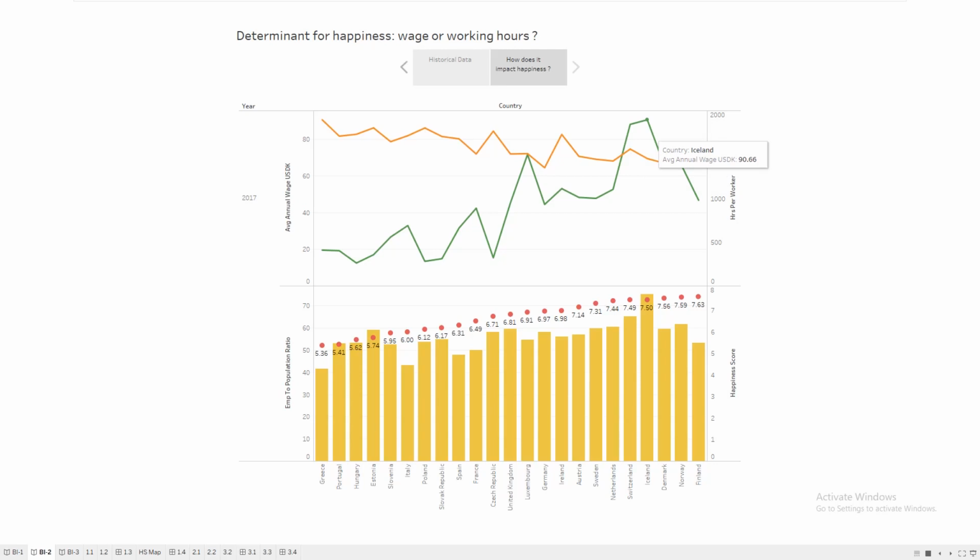So it can be concluded that fewer working hours and a high average annual wage can contribute to the happiness of the countries. In this analysis, the employment to population ratio remains unrelated to the happiness score of the different countries.